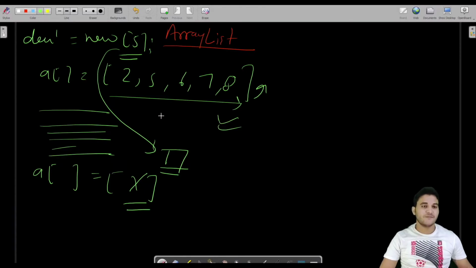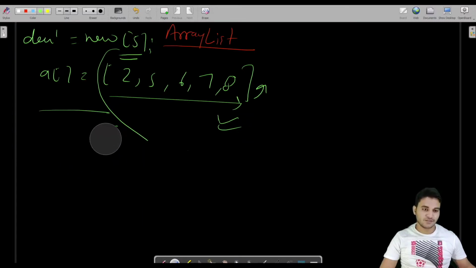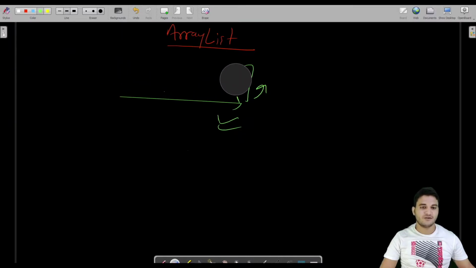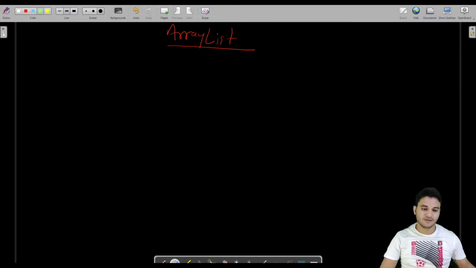So that is why another concept was introduced in Java. I think ArrayList was introduced in Java after 2 versions. I don't remember, but it was introduced later on, not initially. So what is ArrayList? ArrayList provides you this facility. Let us say you have declared this ArrayList, this is the list, and initially you do not have to provide any size for it. You can define this ArrayList as blank also.